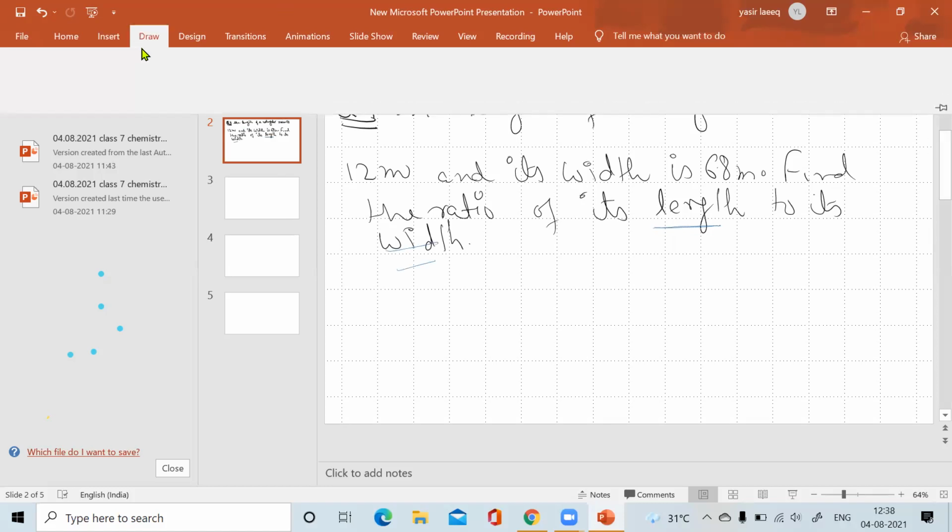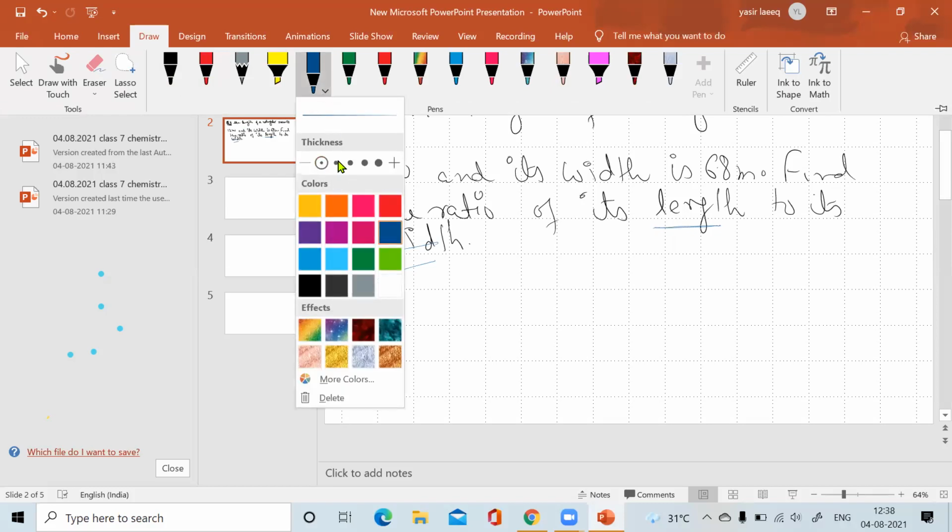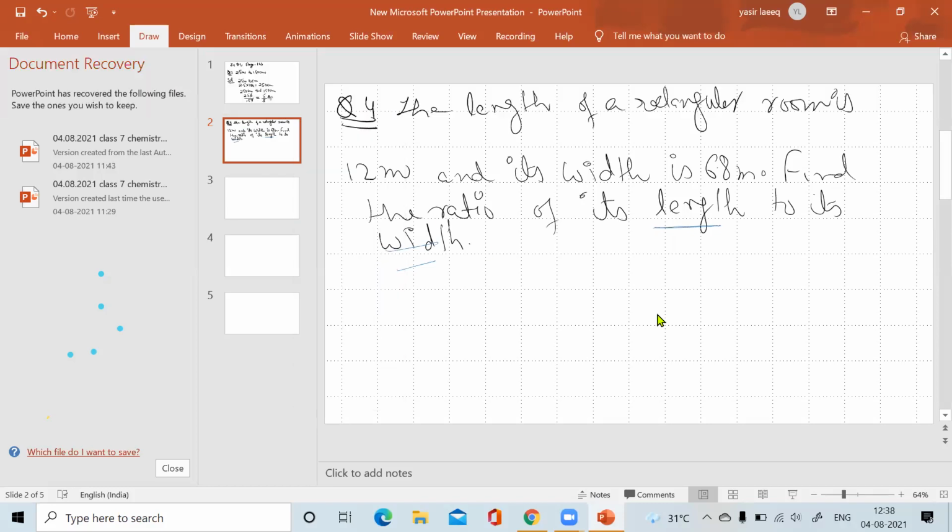Sir, do we have to simplify it also? Beta, it is necessary. Everyone listen carefully. The answer should be given in the simplest form, whatever the type of question, in fraction, decimal, in anything. Do it neat and clean and stepwise, with a stepwise solution.